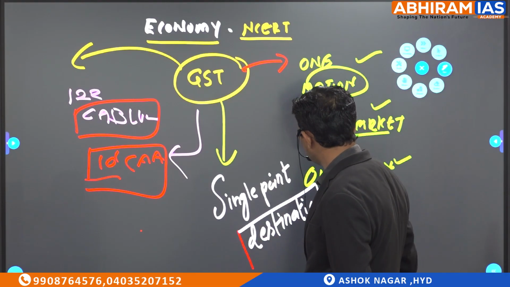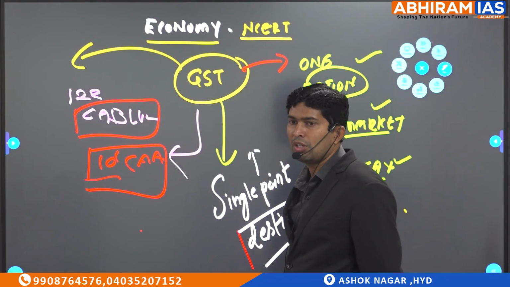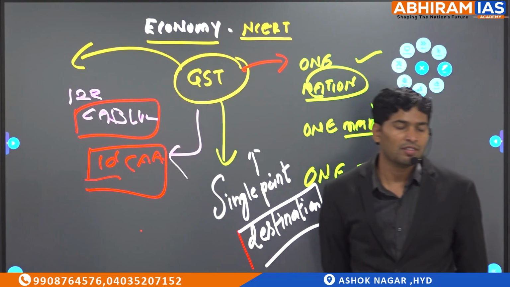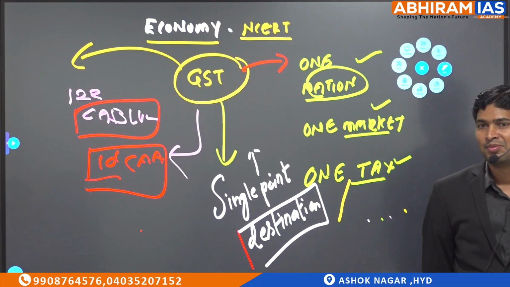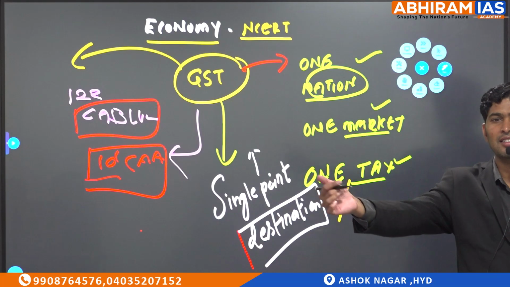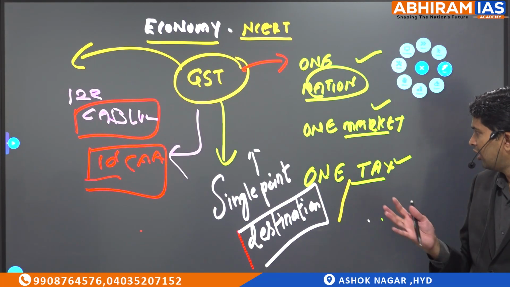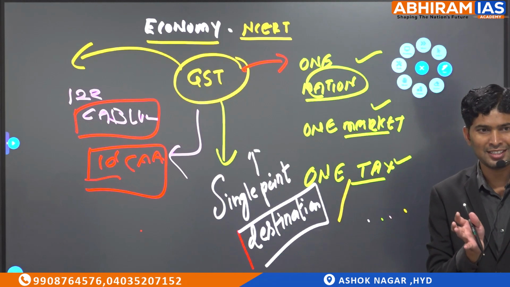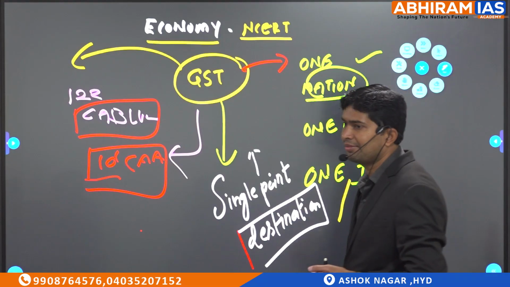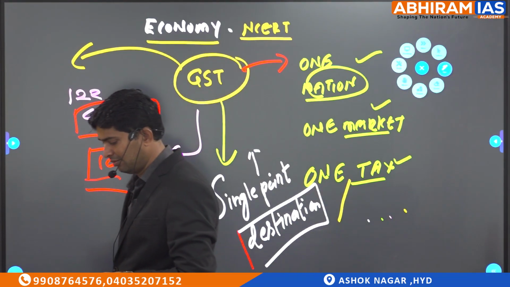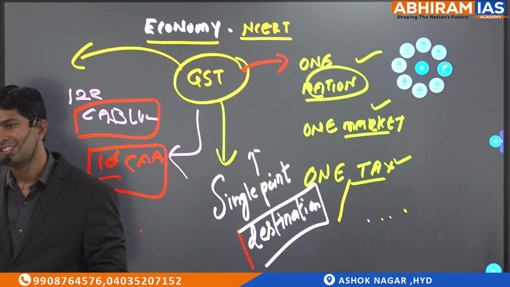What do you mean by destination here? Place of consumption. Destination wedding: what is a destination wedding? Some place, some island or some Araku, wherever. The places which are called destinations. So here what is the meaning of destination?